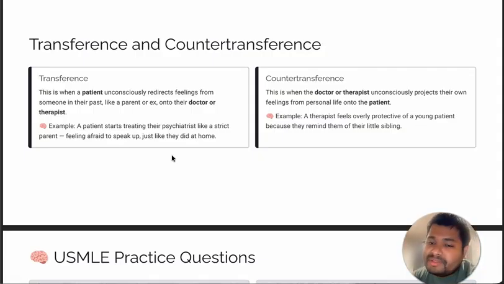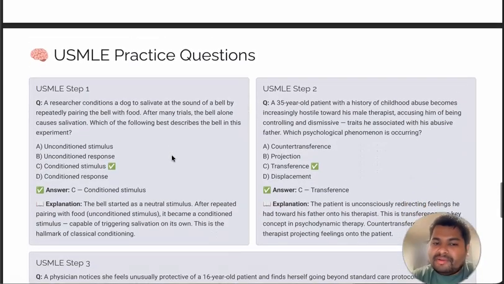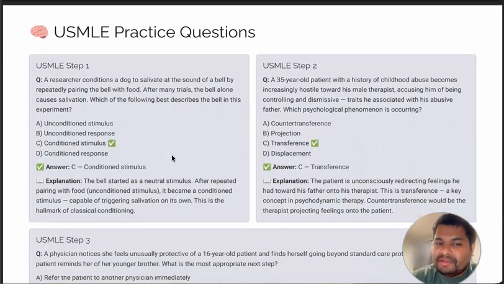And countertransference is when the doctor or the therapist unconsciously projects their own feelings from personal life onto the patient. Example, a therapist feels overprotective of a young patient because they remind them of their little siblings. So this is countertransference. I hope with this we completed what is classical conditioning, operant conditioning, punishment, reinforcement, extinction, transference, and countertransference. These are very important topics.